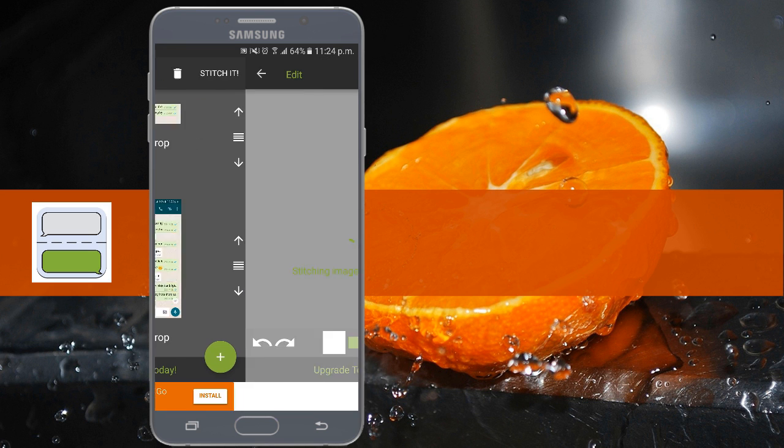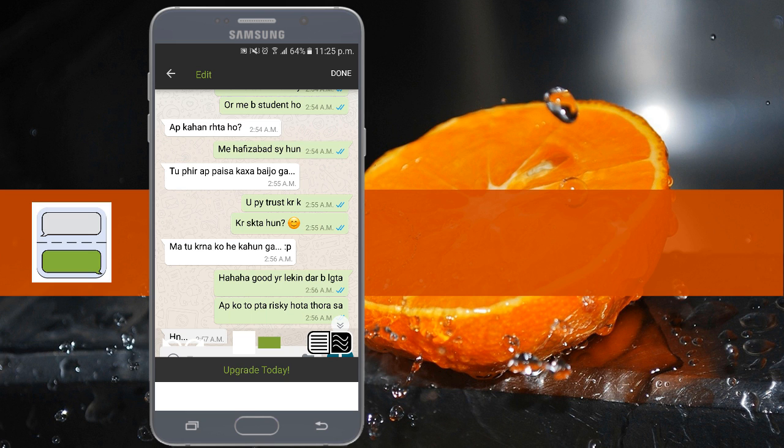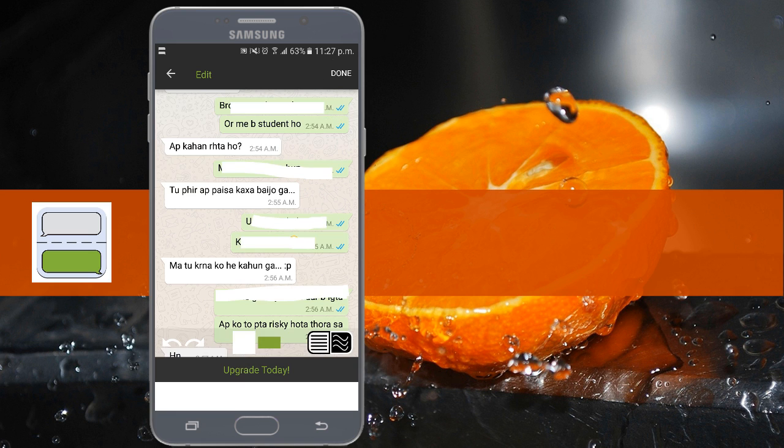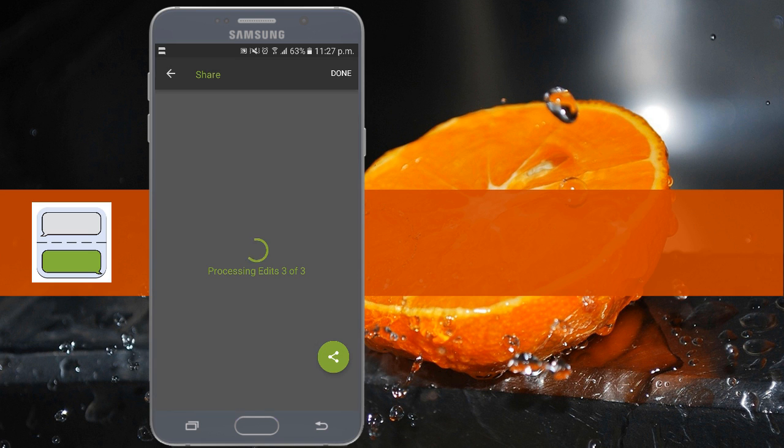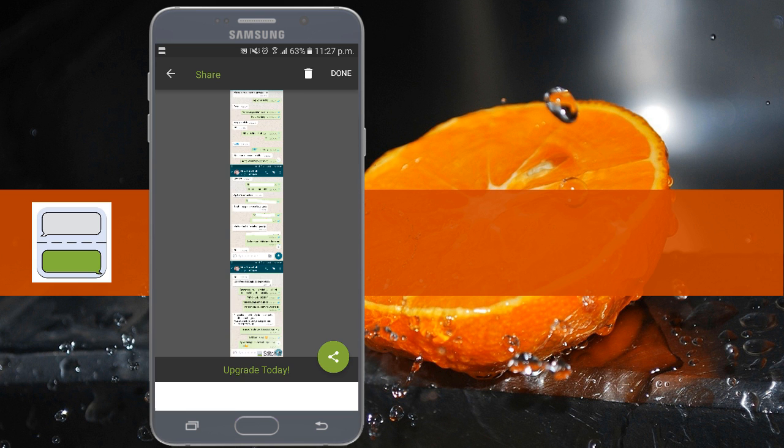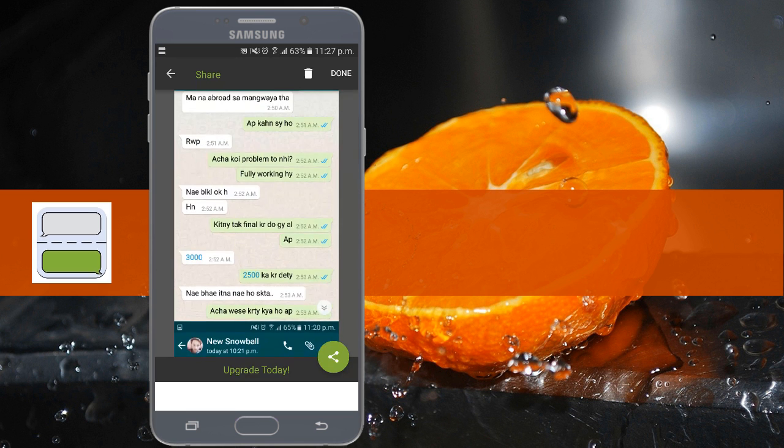The app also lets you edit out your private info from screenshots or even highlight part of a screenshot. The free version includes ads, only lets you stitch 3 images at the same time, and also puts a watermark on it. To remove the ads and unlock features, you have to get a subscription, which is quite pricey.